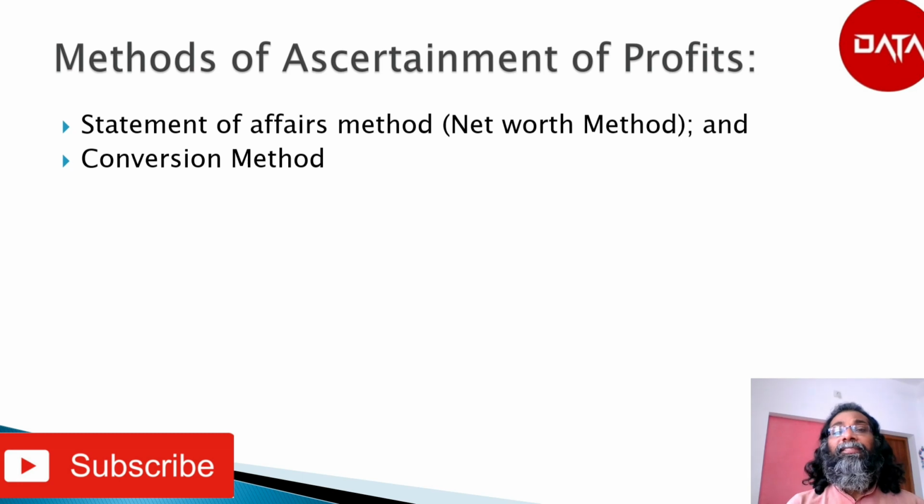Now, the methods of ascertainment of profits under the single entry system. See, dear friends, there are two systems of arriving at profit under the single entry system. They are the statement of affairs method or net worth method, and the second one is the conversion method. We will be discussing the methods of ascertainment of profits under single entry in the next videos.